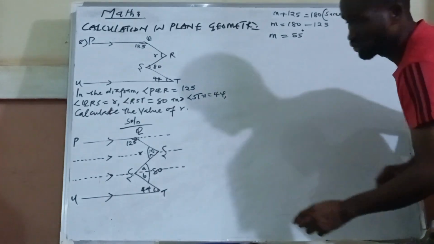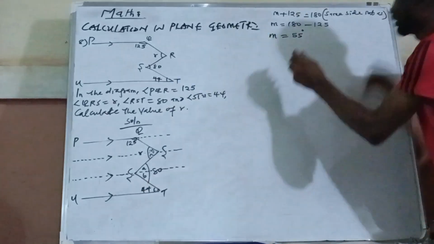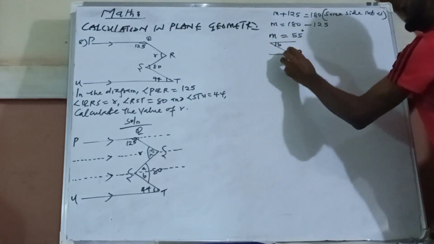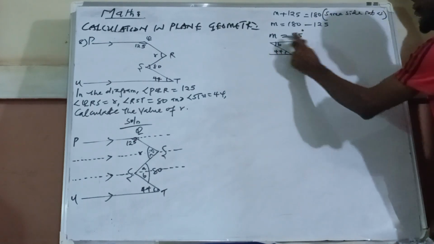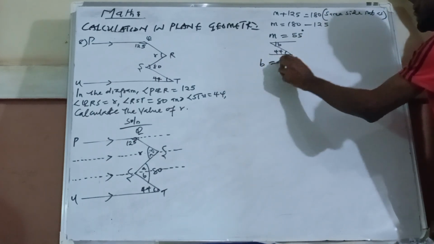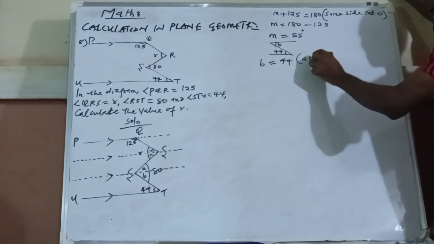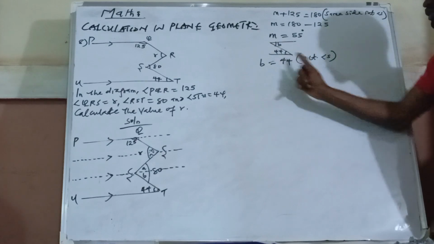Now when you go down, you notice that we have a Z formation here. So we have something like a Z formation like this. Here is B and here is 44. Now this is a Z formation, so that means B is equal to 44. Your reason here is that they are alternate angles. You can see this is a Z formation. Okay, I've gotten my B.